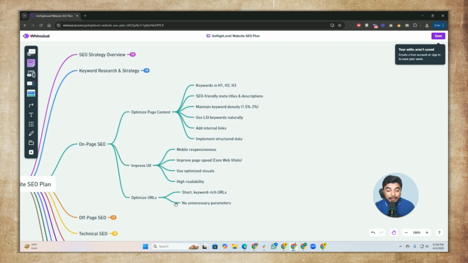Optimized URL is the most important. We need to keep our URL short, and you must use your main keyword in it as well. No need to use parameters like digits and dates. You don't need to use these things in your URLs.